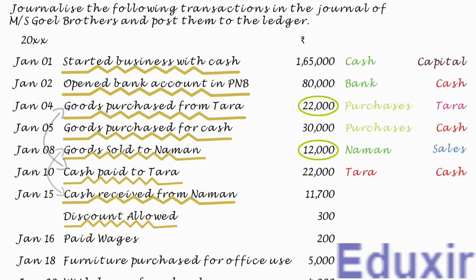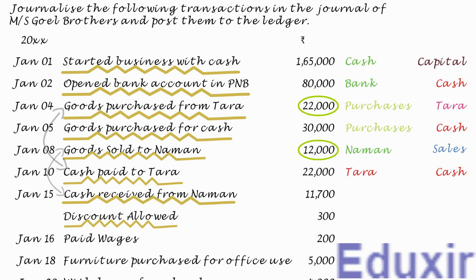Note here that I am talking about the liability of the debtor Naman to the business and not the business liability. So even though the debtor Naman is paying only 11,700 rupees, all his liability to the business will be cleared off, as the business is providing 300 rupees of discount. Also, as you are aware, the discount allowed by the business to its debtor is an indirect expense. With this information at our hand, let us now proceed with the analysis of this transaction.